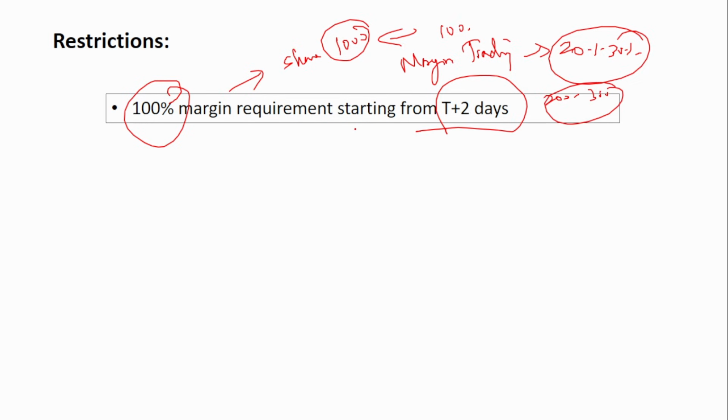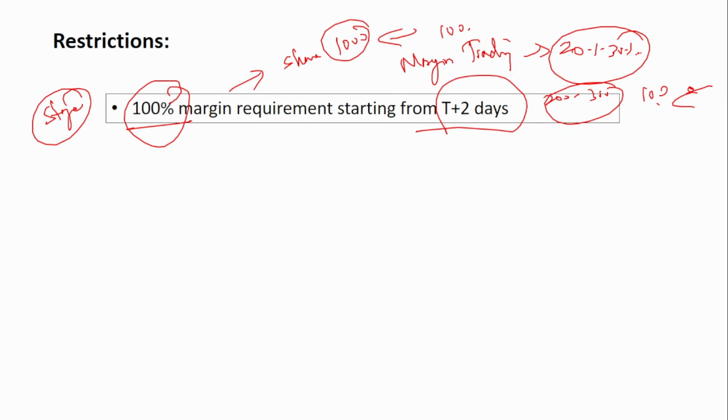But if this micro or small stock is under stage 1 surveillance, then there is a 100% margin requirement. That is, you have to pay 1000 rupees to buy the share. Margin trading is not accepted in this case.